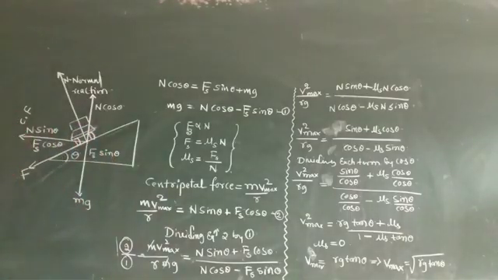So this is the equation of the maximum velocity of a car in a curved path without a frictional force between the tires of a car and a banked road, or the motion of a car on a banked road derivation.